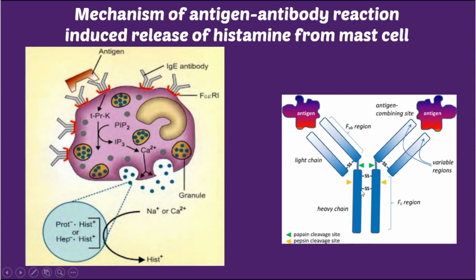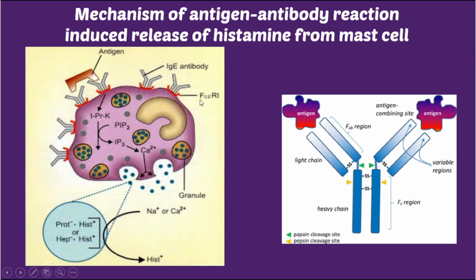This is the first region, known as the Fc region, or fragment crystallizable region. Second is the antigen antibody binding site. Yes, on both sides there is an antigen antibody binding site. This is the antibody and the antigen will bind here. That's why it is called the antigen antibody binding site, or you call it the antigen combining site. Both are ultimately the same, right?